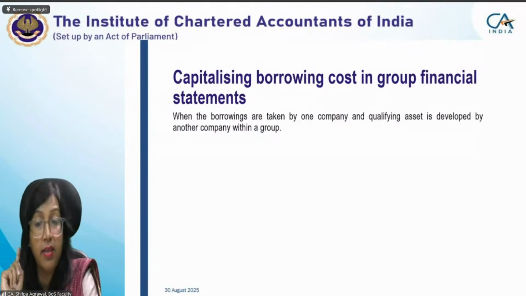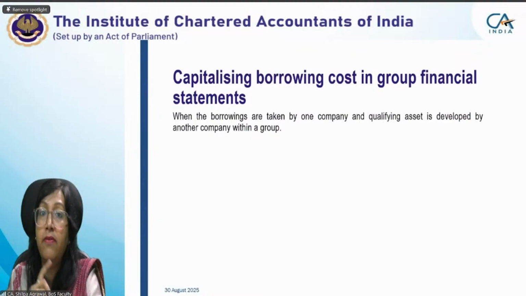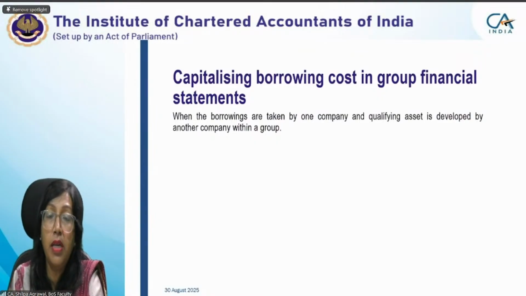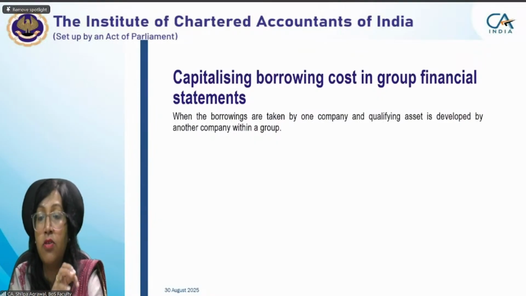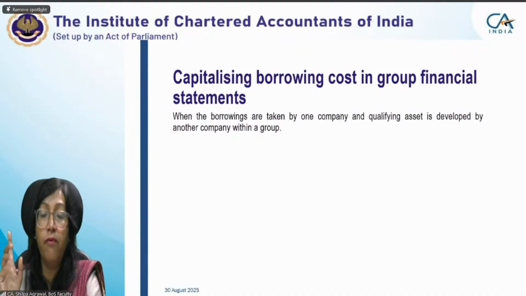We have studied in the beginning slides that any fund raised from equity shares is in the nature of capital. Dividend is an appropriation of profit, not a charge in profit and loss. So if you are raising fund through equity shares, there will be no borrowing cost.